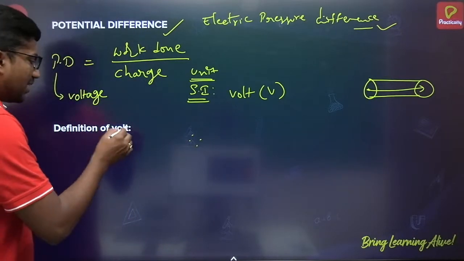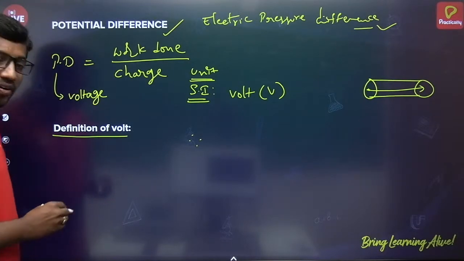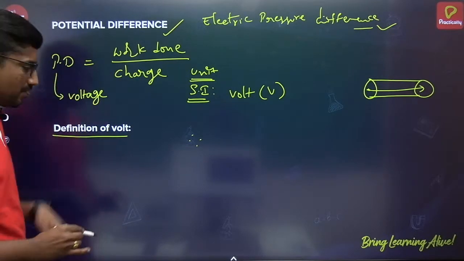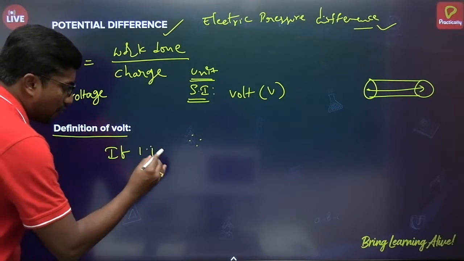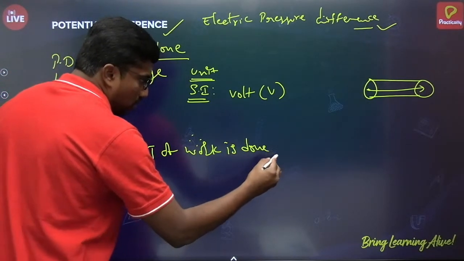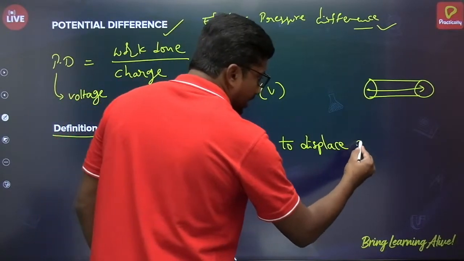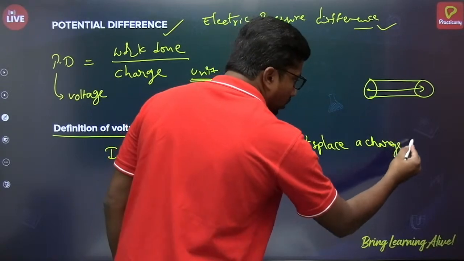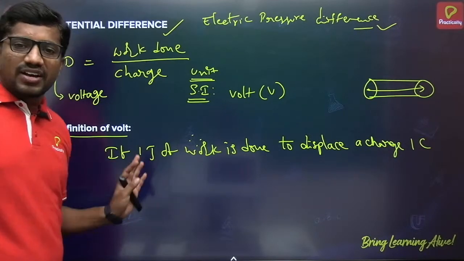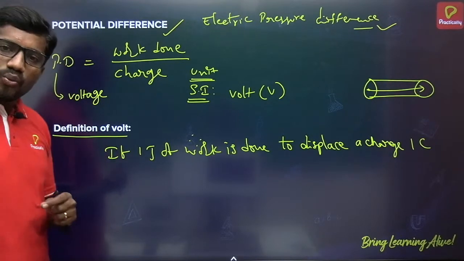Now, the definition of 1 volt. Define 1 volt: you can define it from its standard definition. If 1 joule of work is done to displace a charge of 1 coulomb across 2 points of the given conductor, then the potential difference across the 2 points of the conductor is said to be 1 volt.